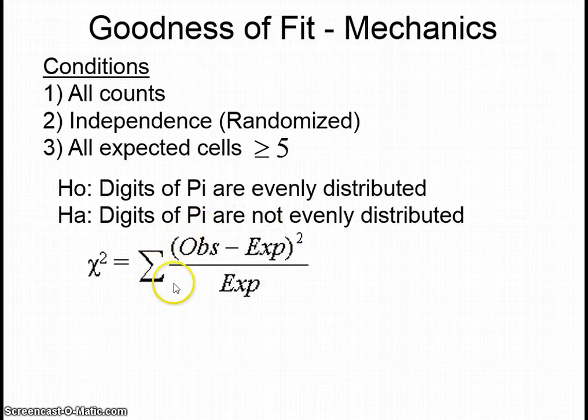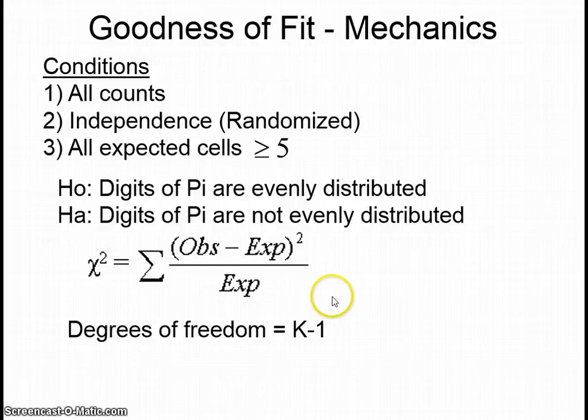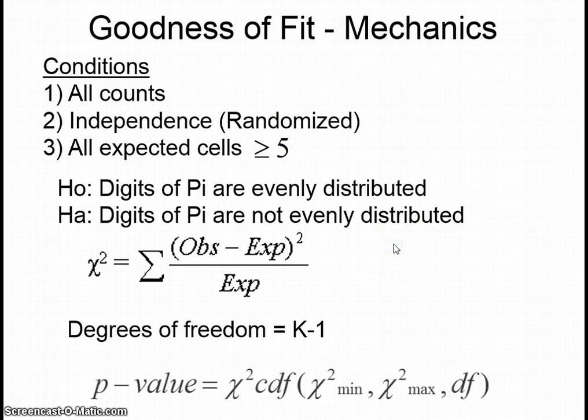There was the chi-square score that we calculated. Chi is a Greek letter, and chi-square, because we did square them all, right? And it's the sum of what you see here, which we showed you in the table. You're going to do that for each goodness of fit test. Degrees of freedom, that's going to be your categories minus 1. K for categories, right? In this case, we had 10 categories, 10 different digits we were comparing.